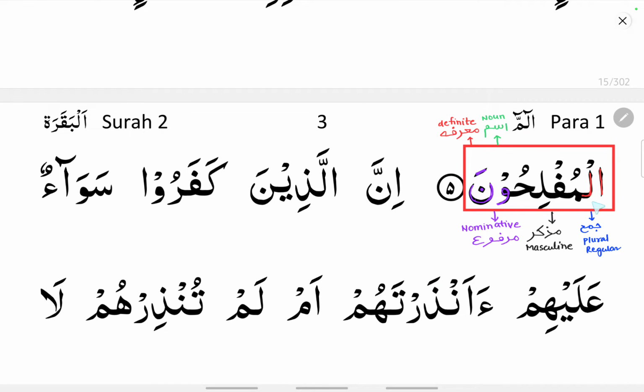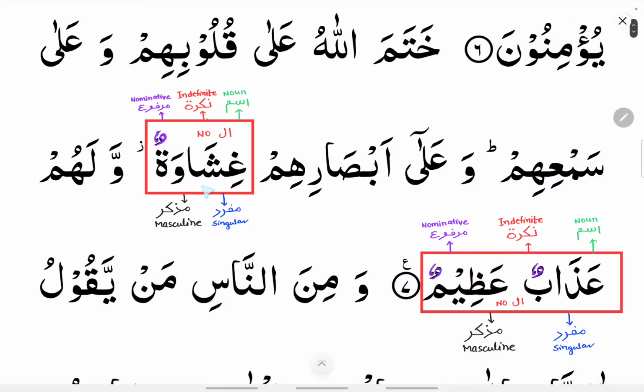So al-muflihuna, it is an ism, so it is ma'arifa, that is definite, alif lam you can see, and it is jama, that is plural, regular plural, it is muzakkar, and it is nominative, that is marfu state because it is ending with waw noon. Ghishabatun, you can see, it is ism because it ends with a tanween, so it is indefinite because it ends with a tanween, and it is marfu state because you can see dhamma, mufrad, singular, and muzakkar, that is, it is masculine.